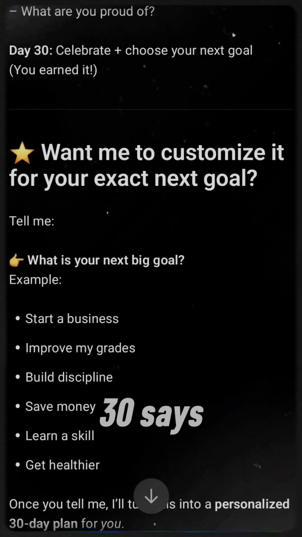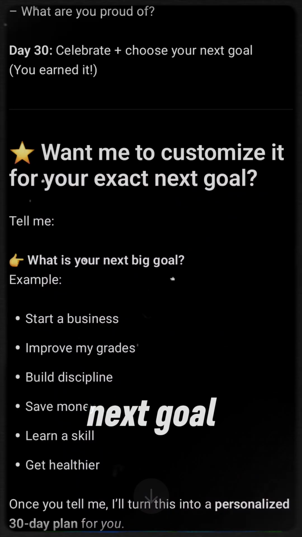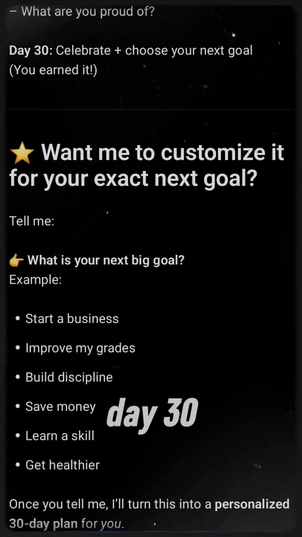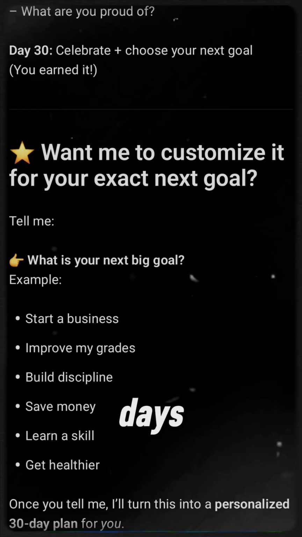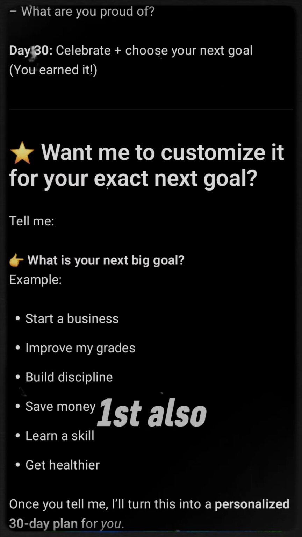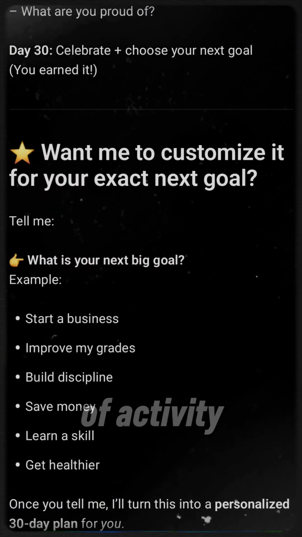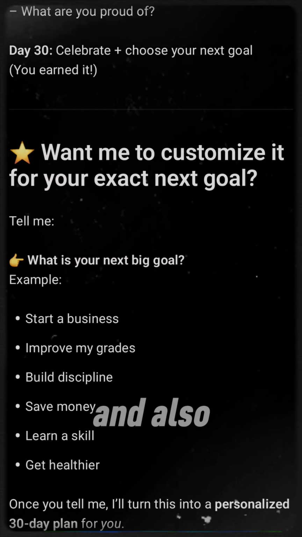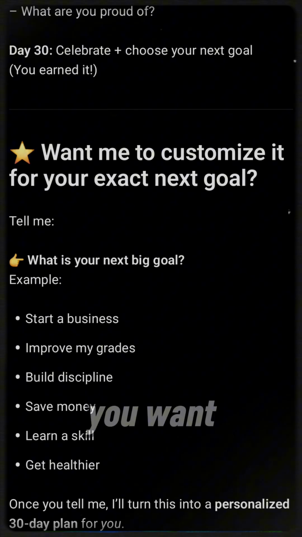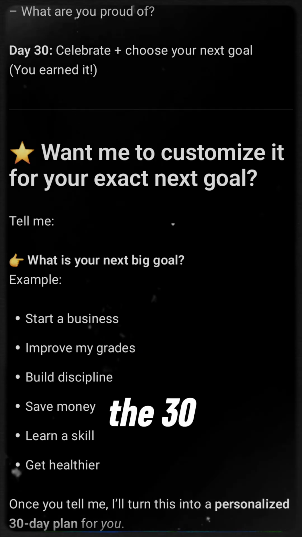And you can see day 30 says celebrate plus choose your next goal, right? Well, I know by day 30, that will be next year already, right? And between those days, like New Year on the 1st, also Christmas Day, there'll be a lot of activity. So you might not really follow through. But you can adjust all this and also tell it to start from, let's say, maybe after the 30th, which is tomorrow.